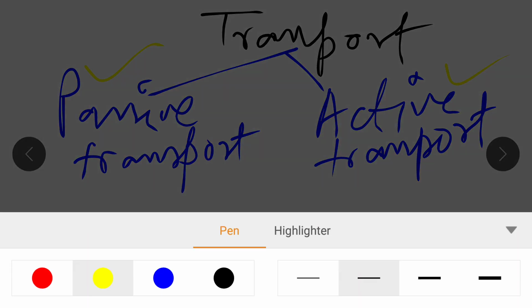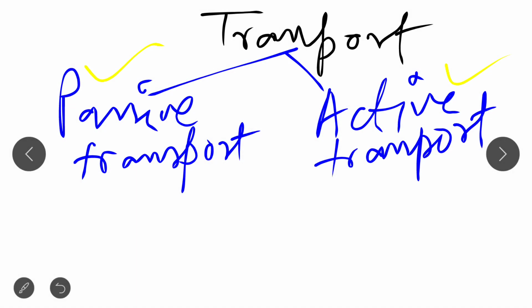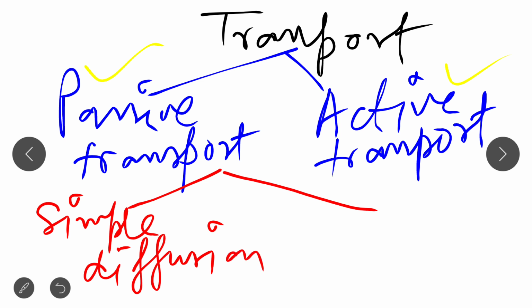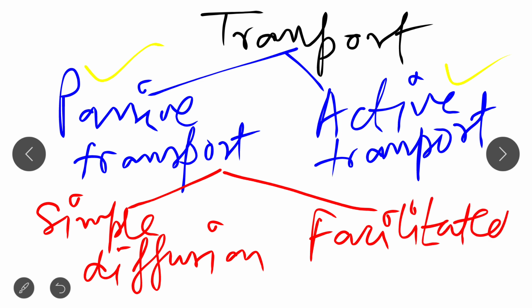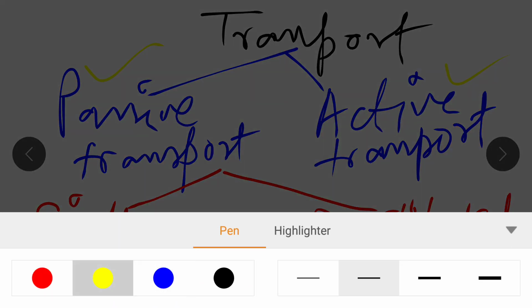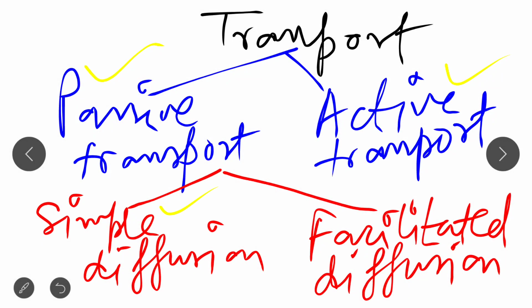Out of these two types, passive transport is again classified into two types: one is simple diffusion and the other is facilitated diffusion.